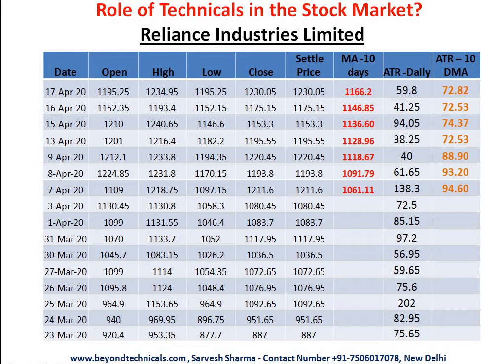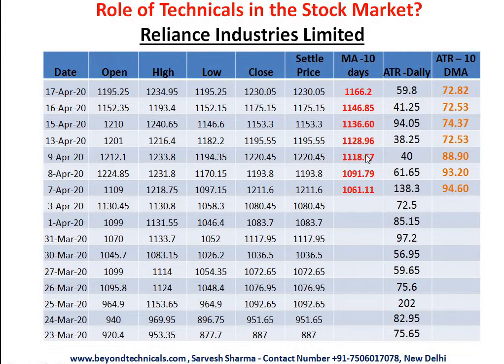Let's see this. Here 1, 23rd, 2, 3, 4, 5, 6, 7, 8, 9, 10. This is your 10 days moving average. This 10 days moving average is 1066.11. It is based on the settled price of Reliance Industries. Now the next day we are going to delete this rate, because the last 10 records are going to be from 1 to 10. So this 10 days moving average is 1091.79. The next day we'll delete this record and start from here, 25th of March. 1, 2, 3, 4, 5, 6, 7, 8, 9, 10.